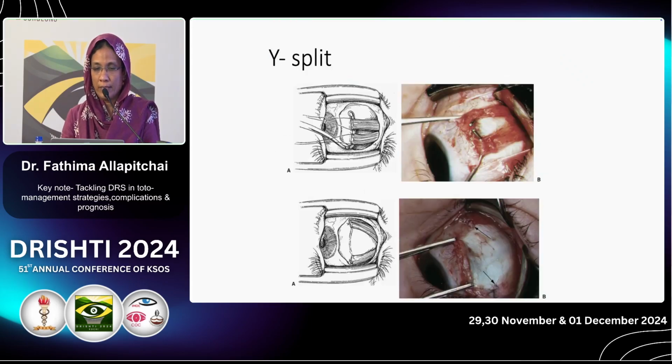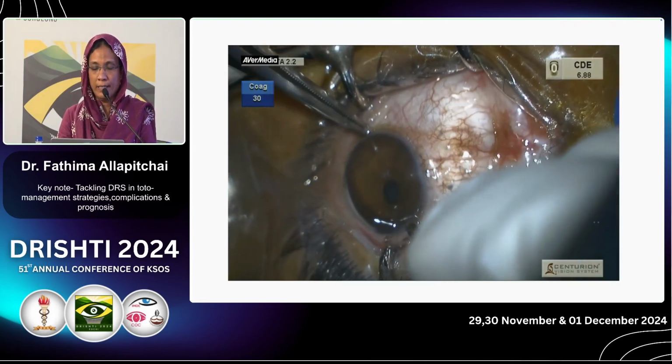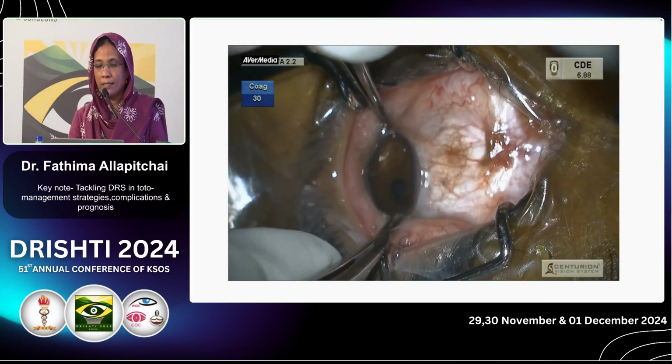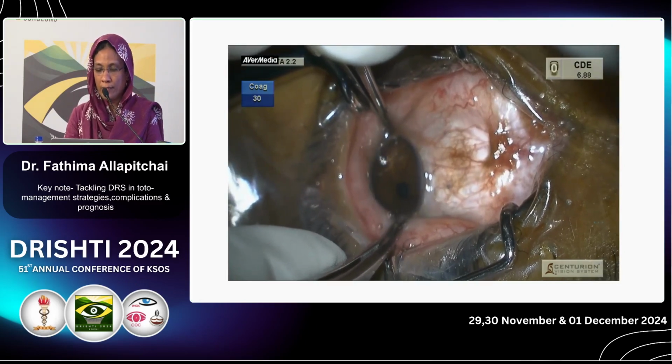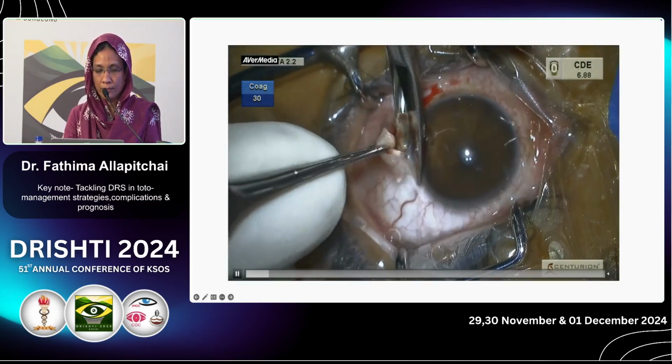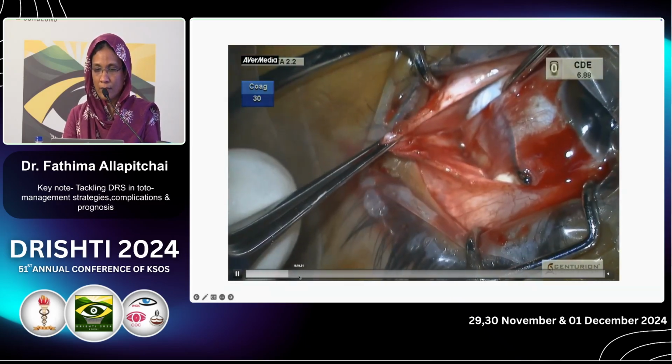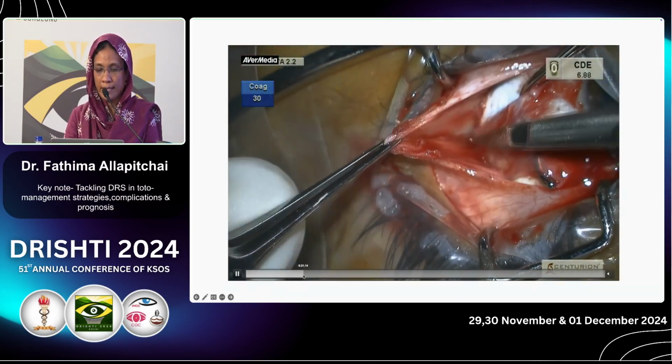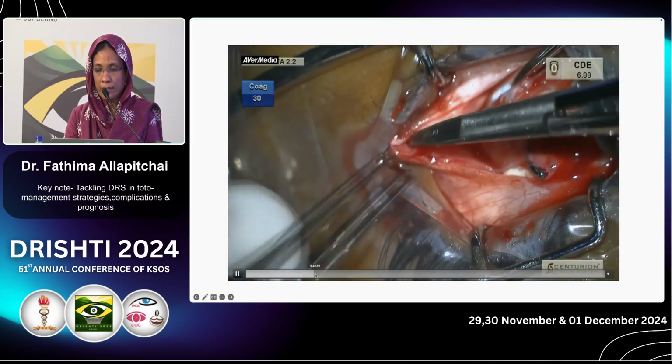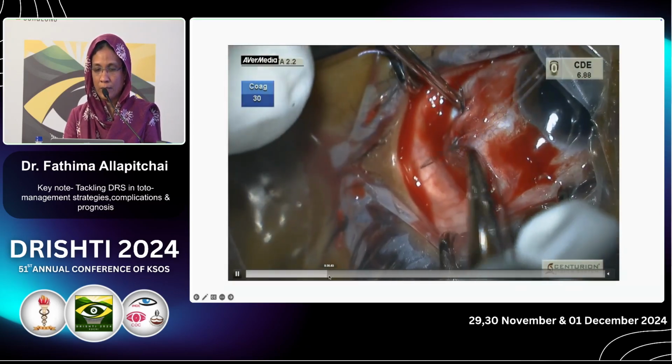This we have already seen. So Y-split surgery we will see. It's a very rewarding surgery. Lateral rectus should be separated nicely from the check ligaments, intermuscular septum.